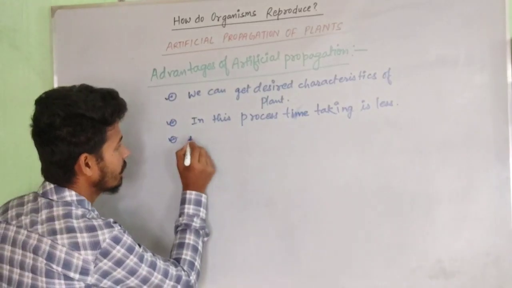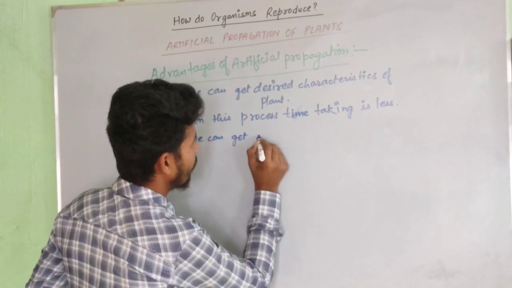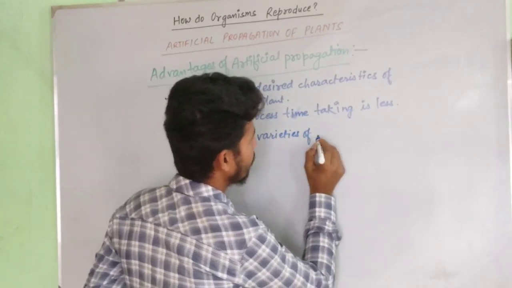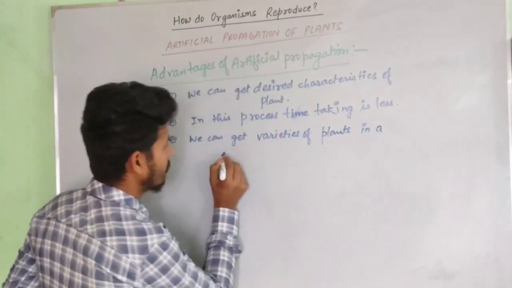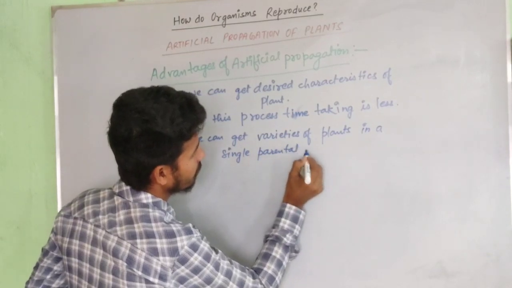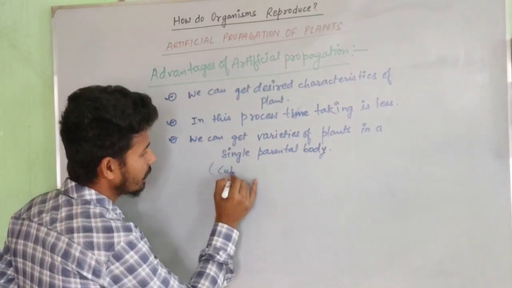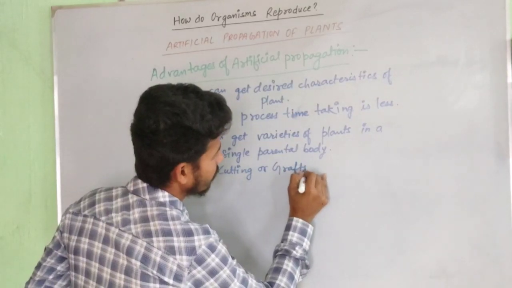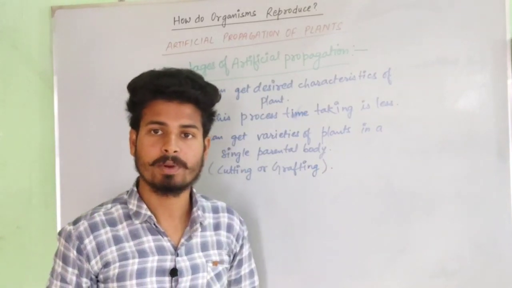So we can get varieties of plants in a single parental body, and that will be under the cutting or grafting method of artificial means of propagation.